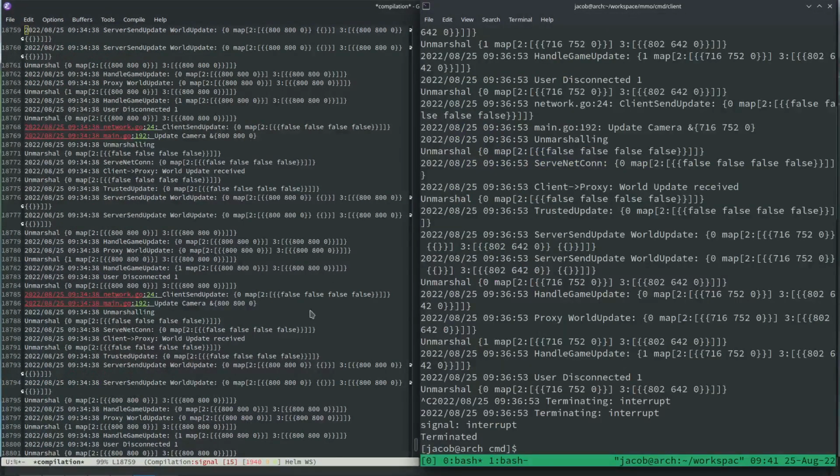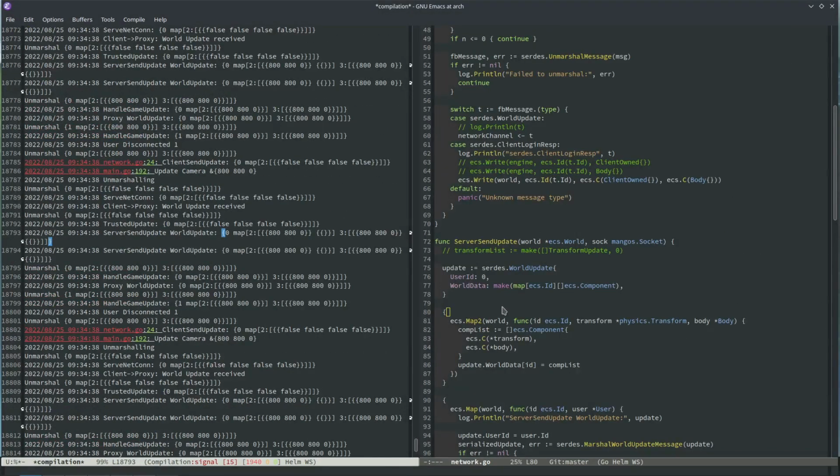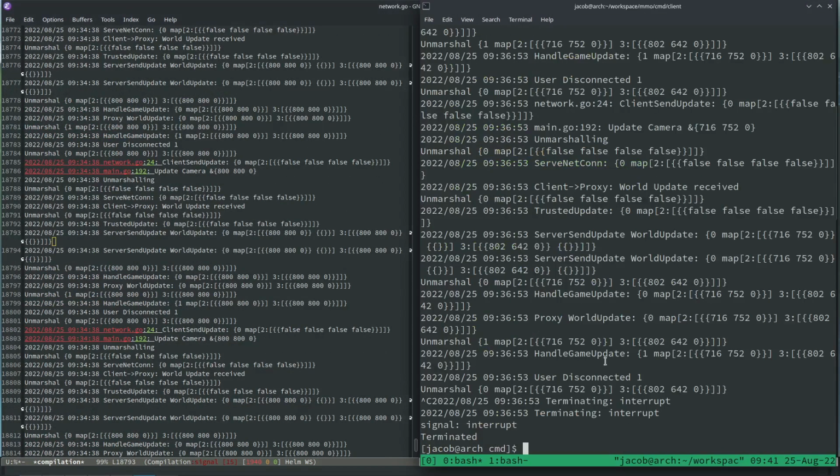So it seems, yeah, like what was happening with the stuttering was that the Emacs printout is so slow that when I had 2 users logged in, it was just taking too long. So when I use the terminal, it goes a lot faster. But I do need to clean up my printout statements. I need to clean up a lot of stuff in this, to be honest, but I think it's already 9:40.